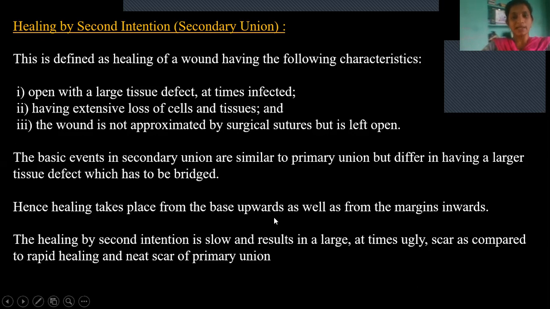As in primary union, from the base it will move up, and from the margins it will move to the center. In that process, it will be healed. The process of secondary union is very slow and results in a large and at times ugly scar. It takes so much time, and the scar that is formed looks so ugly compared to the scar formed by primary union.